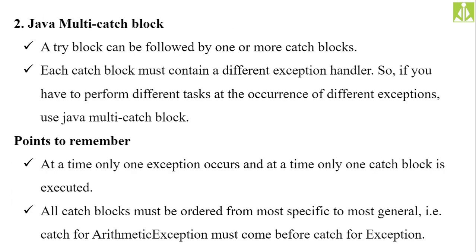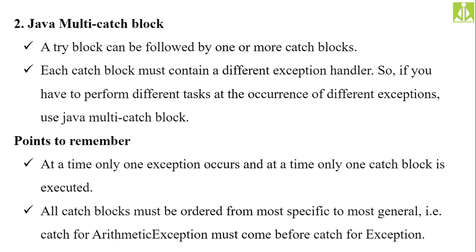It is not a must that your try block can have only one catch block. A try block can be followed by one or more catch blocks. We can put more catch blocks because your try block is monitoring for exceptions, and the suspicious code you put within the try block may generate more than one type of exception.